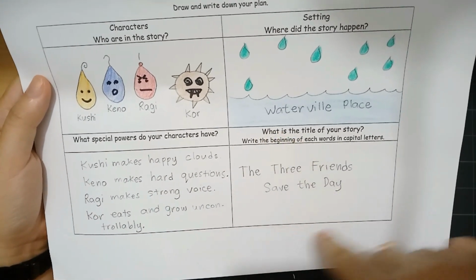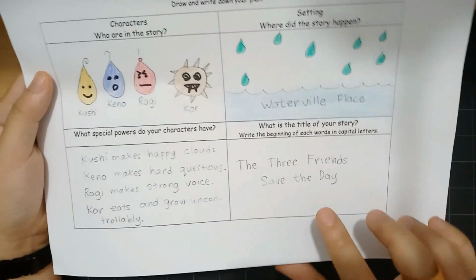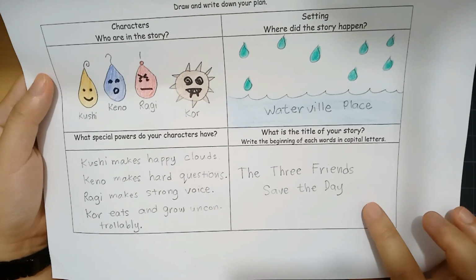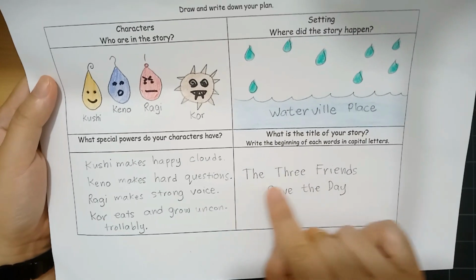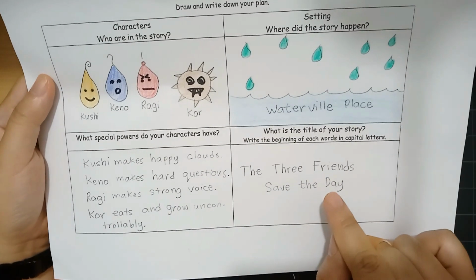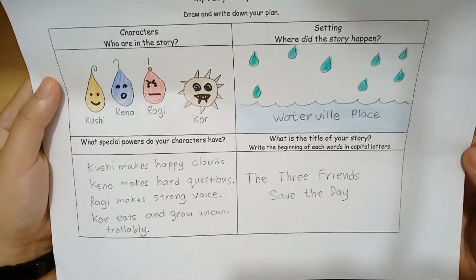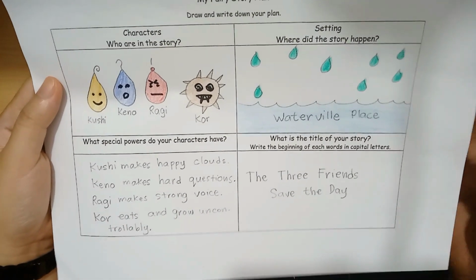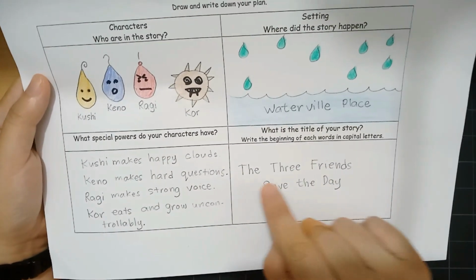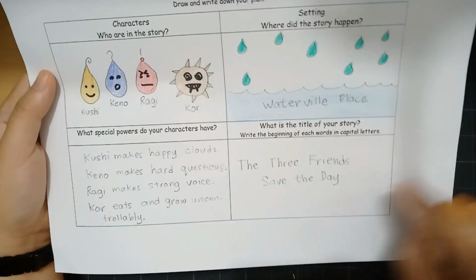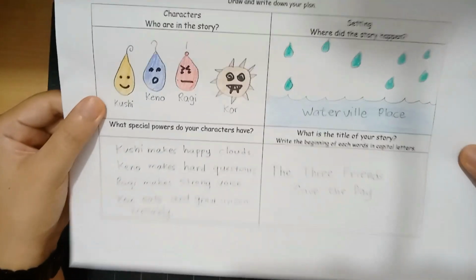Now, this box is where you are going to write your title. Remember, when you write the title of your story, it needs to be in capital letters. All the important words should be in capitals. That's the title of the story. My title should say something about my story. With this story in mind, I made a title that says, The Three Friends Saved the Day. Now, this is for today's plan.